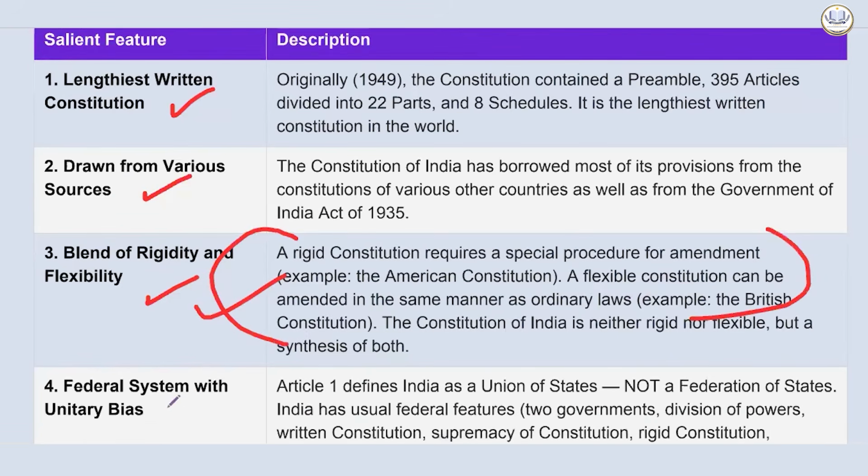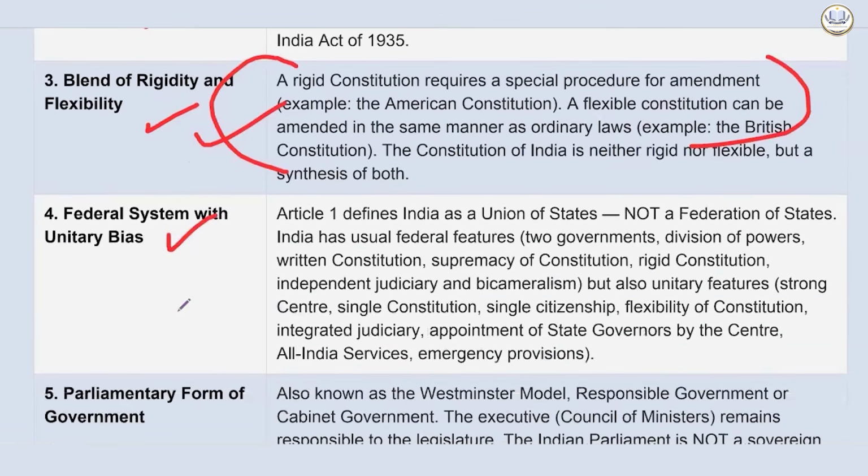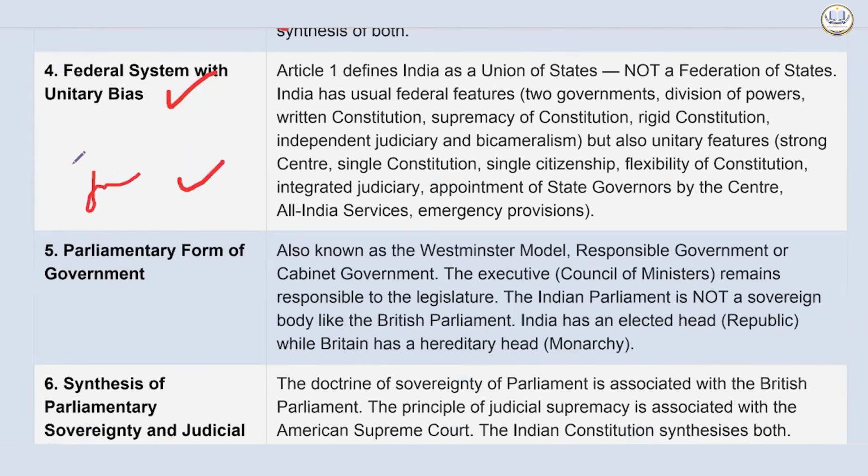Okay. Then comes the federal system with unitary bias. So Article 1 defines India as a union of states, not a federation of states. India has the usual federal structures: two governments, division of power, written constitution, supremacy of constitution, rigid constitution, independent judiciary, and bicameralism, but also has unitary features. We have rigid provisions in the constitution, not a completely rigid constitution. Like it has a strong center, single constitution, single citizenship, flexibility in the constitution, integrated judiciary, appointment of state governors by the center, all India services and emergency provisions that provide a unitary bias as well. It is sui generis. K.C. Wheare says that it is one of its kind.